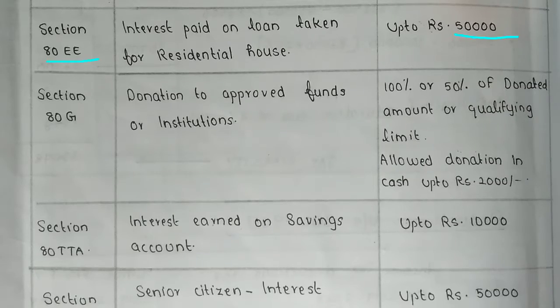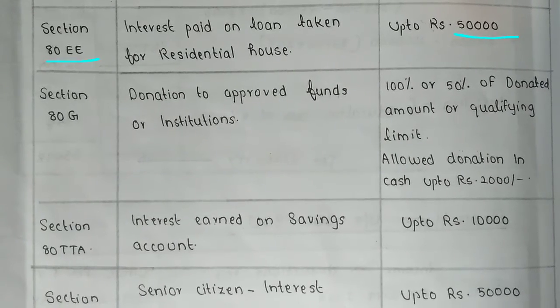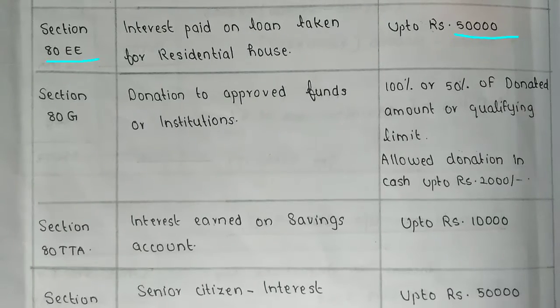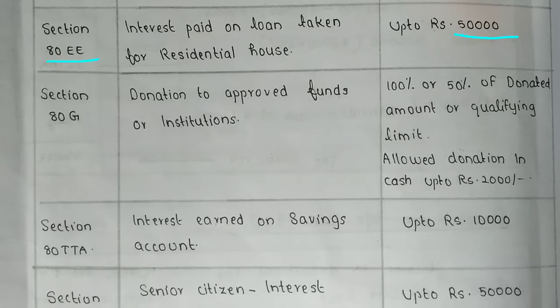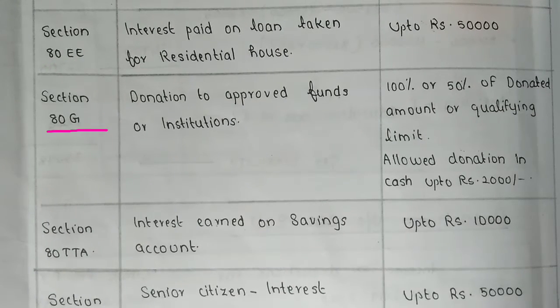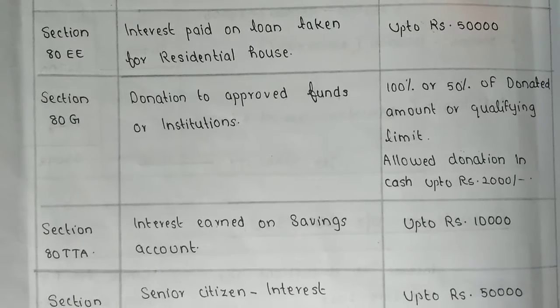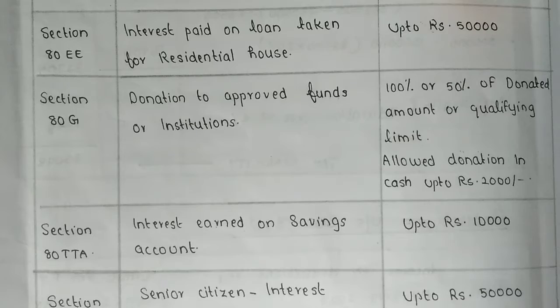The next deduction is under section 80EE. Here the interest paid on loan taken for a residential house, up to rupees 50,000, is the limit for this section. The next section is 80G, donation to approved funds or institutions.